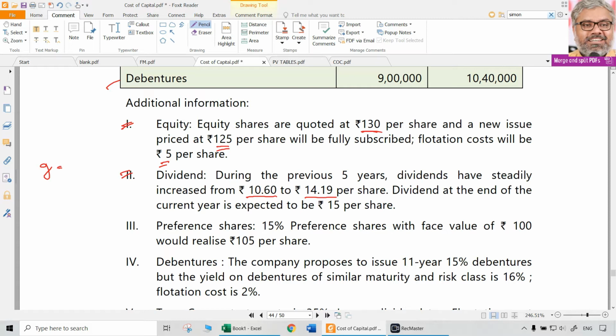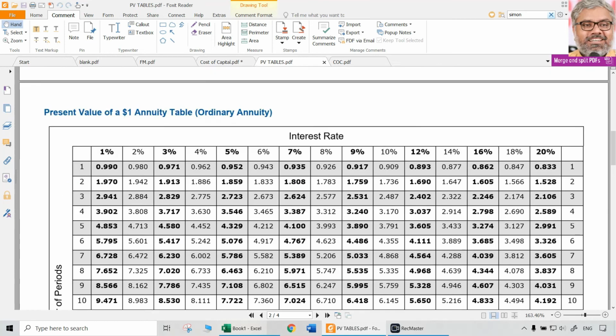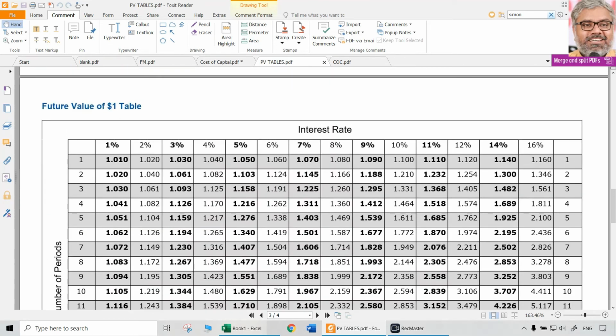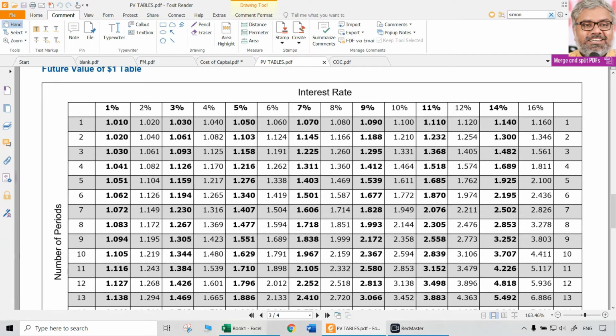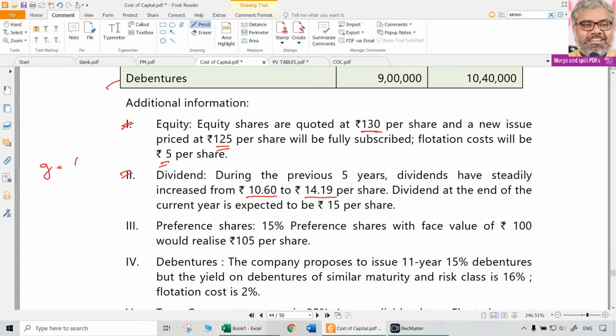From 10.6, how did it become 14.19? 14.19 divided by 10.6 is 1.338 or 1.339. In the future value tables, at what rate will 1 rupee become 1.339 rupees within 5 years? 1.338 is approximately 6%. So we can directly identify that 6% is the growth rate.